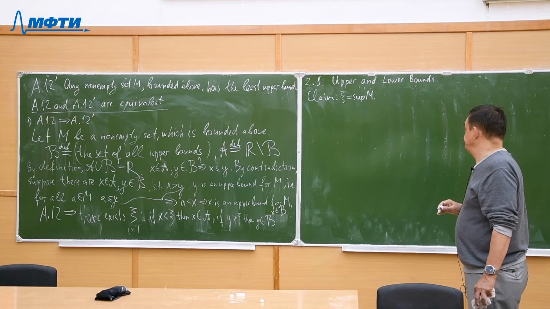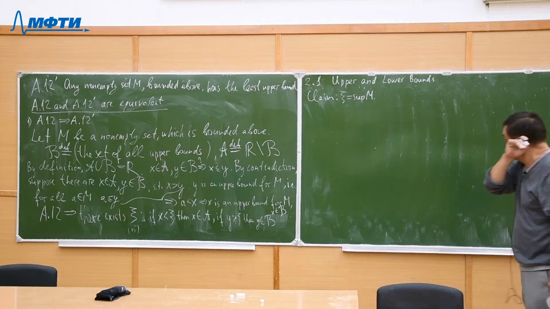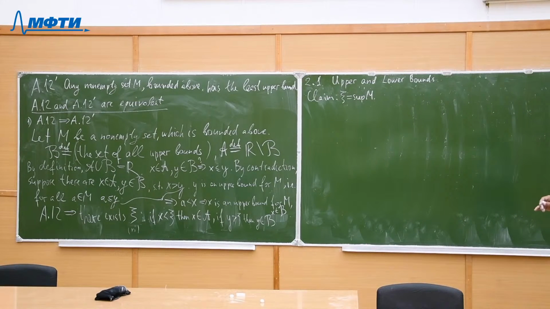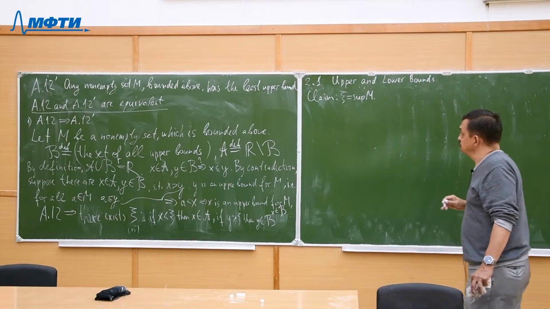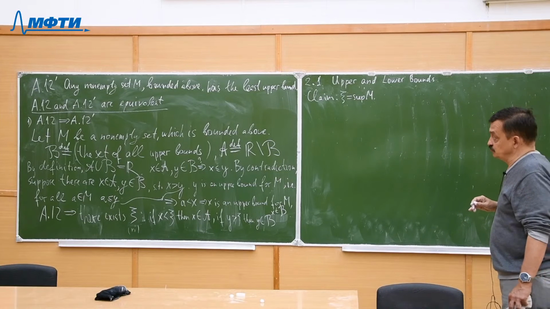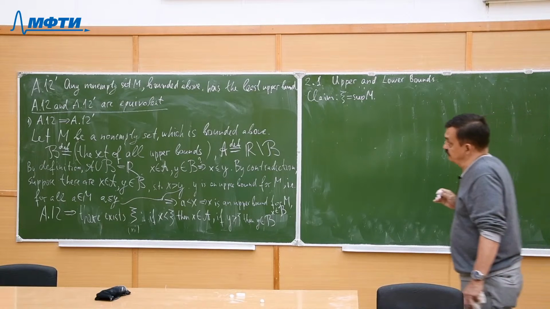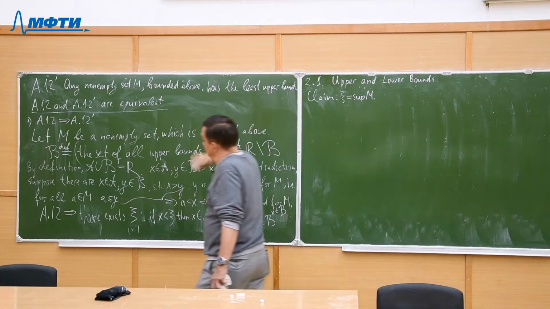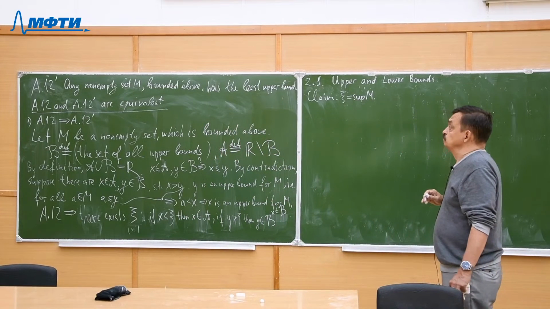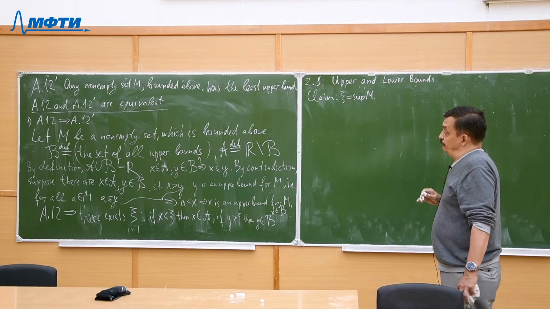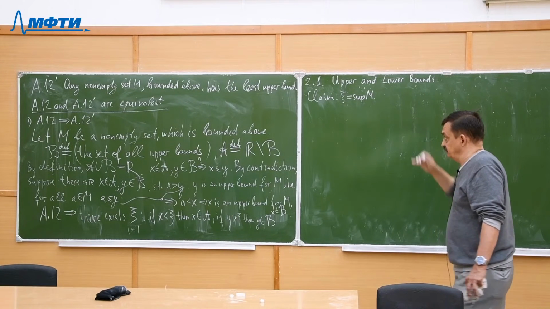So there is a claim that xi, which exists by the completeness axiom, is indeed the supremum which we are seeking. We look for the least upper bound, and we claim here it is.